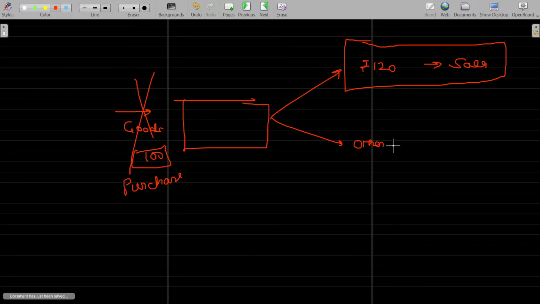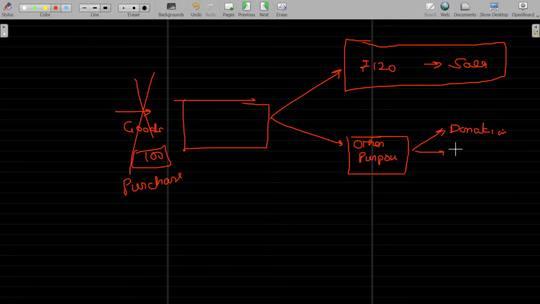Other purpose means other than sale, like charity, donation, or it may be taken by the owner, named as drawings, or given to the employee as an appreciation bonus, that is called bonus or salary, or used for office purposes, office expenses. Okay, in all these scenarios, other than sale, the purchases account will always be credited.